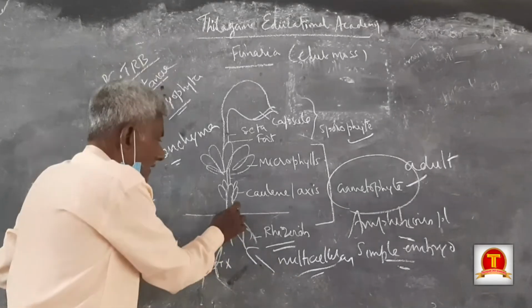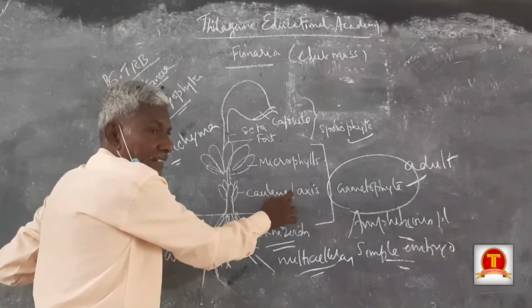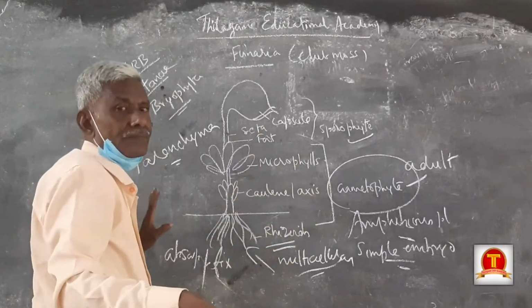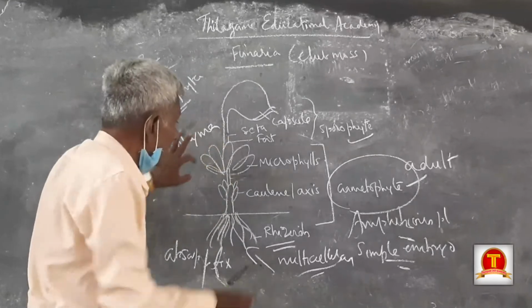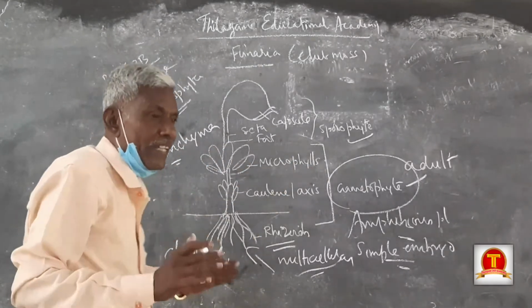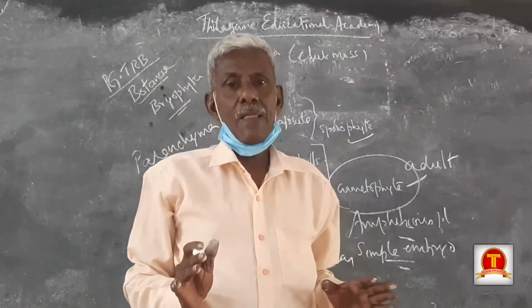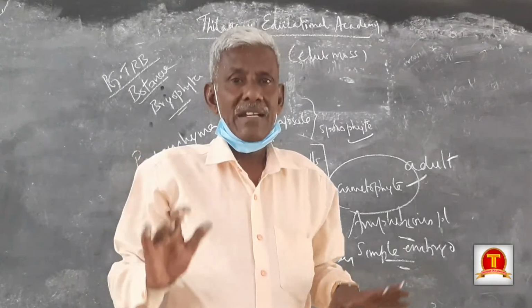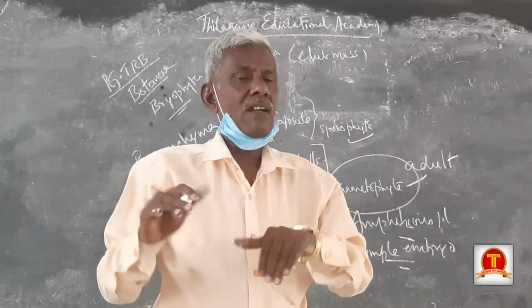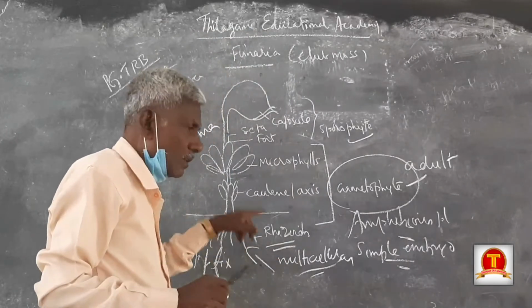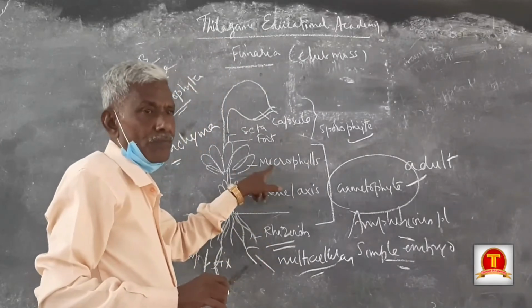The central axis is called the column. It is regarded as a stem in higher plants. And there are small leaves, microphylls. Why do we call them microphylls? In the sense, no veins. Midvein and lateral veins, if they are found, we can call it a leaf. So why don't we say root, stem, leaf?